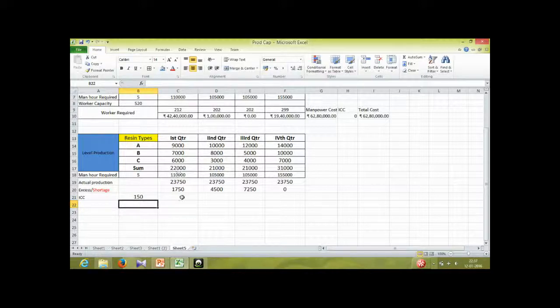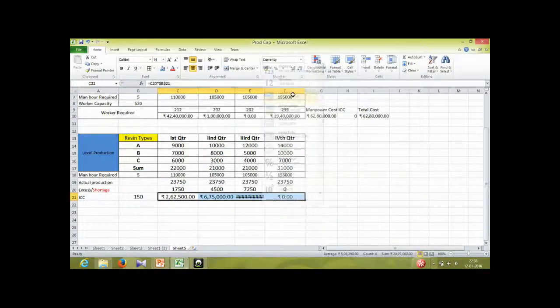So for the first quarter we are having inventory of 1750, so that's the cost, 1750 into this rate. And cumulative inventory in the second quarter will be 4500, so we will do the same again. So these are the costs involved in inventory carrying.